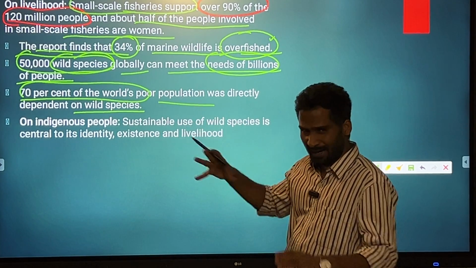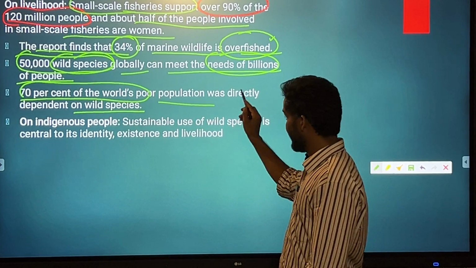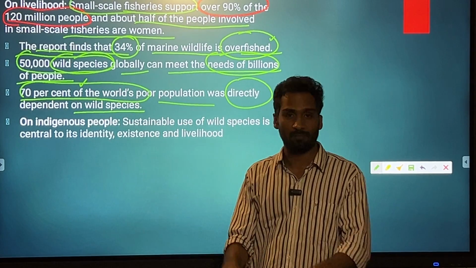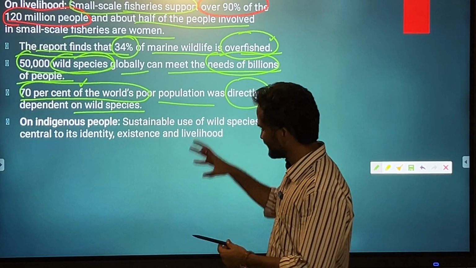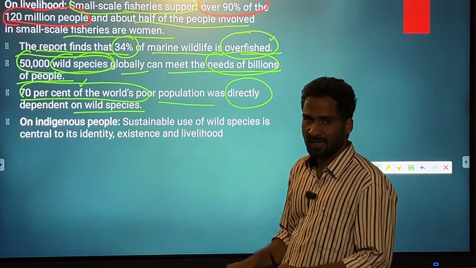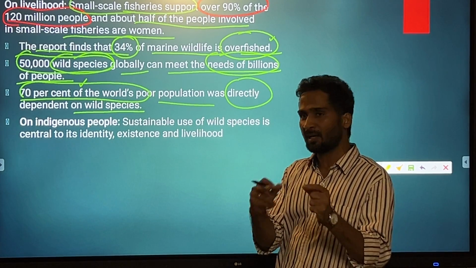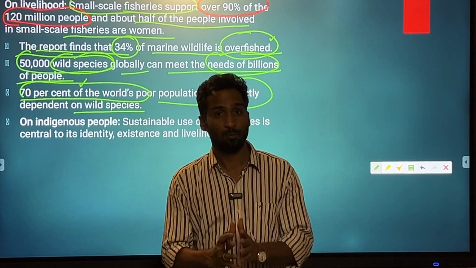These are the facts that you should keep in mind. It means that these wild species have huge importance when it comes to survival or meeting the needs of human beings.